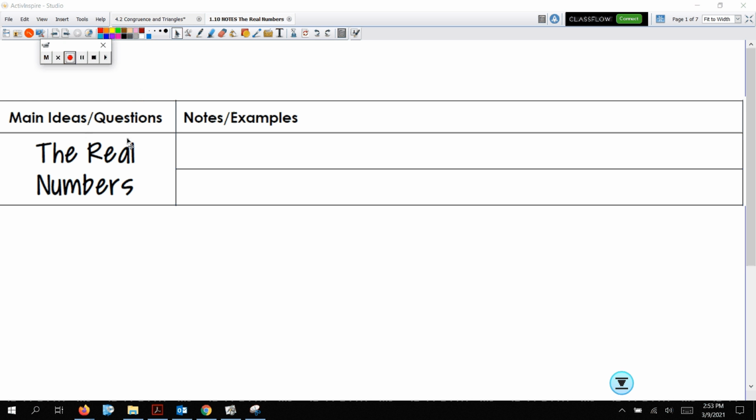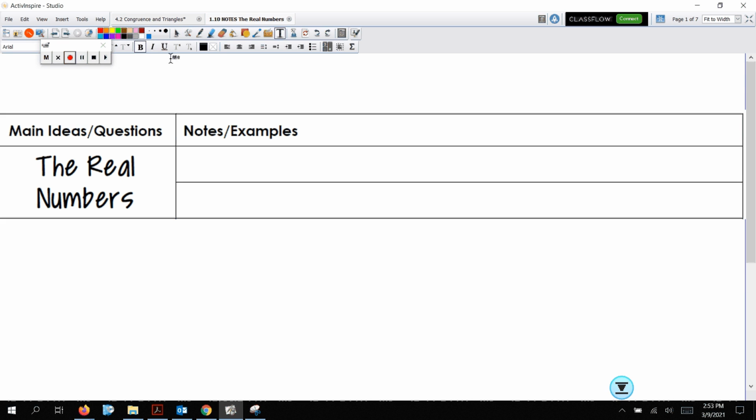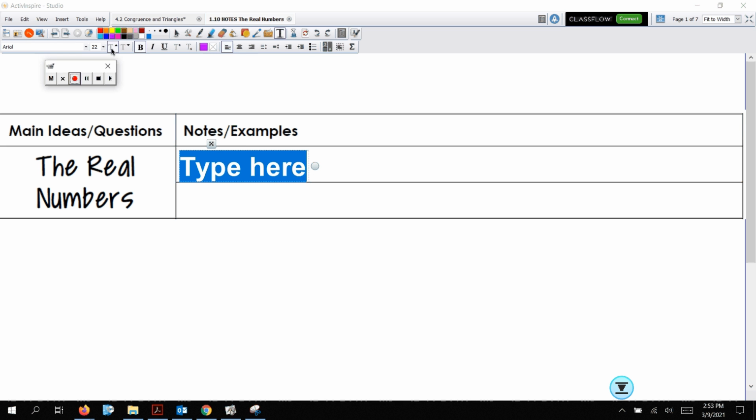Okay, so first off, the real numbers, and I'm going to type because my handwriting is super trashy. So, use purple, what the heck? It might be a little big.